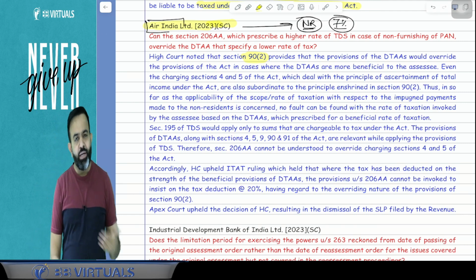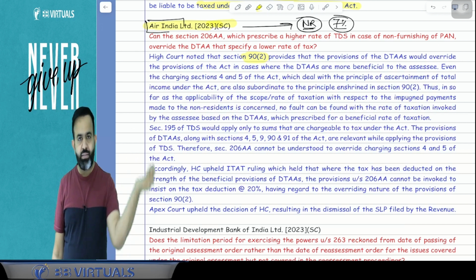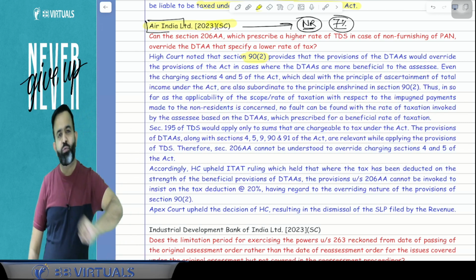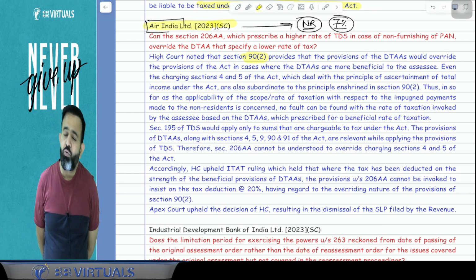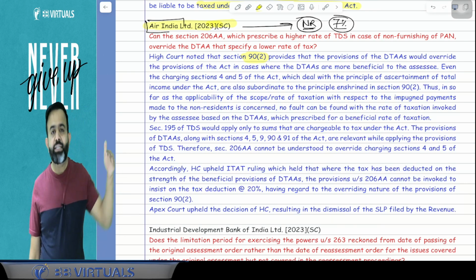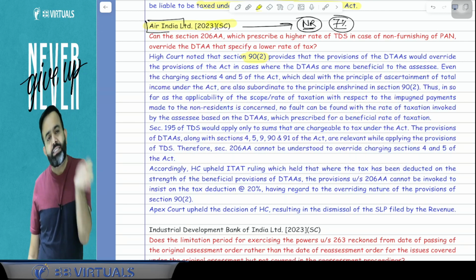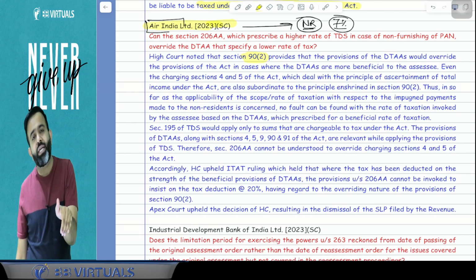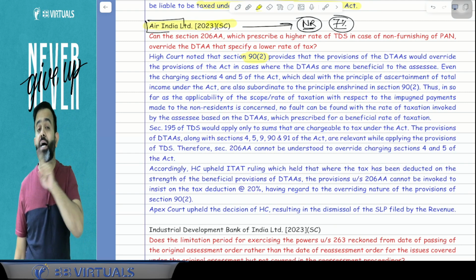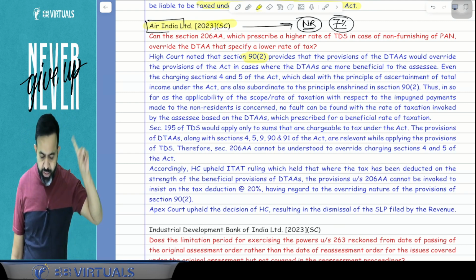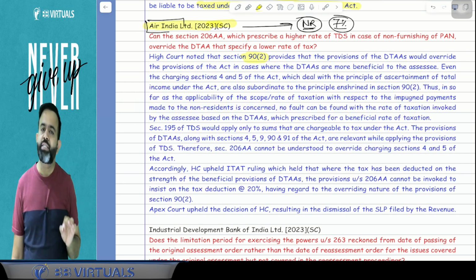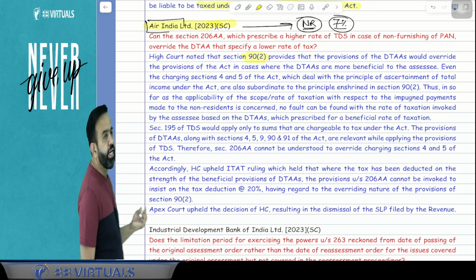So here guys, the more beneficial provision is the DTAA provision, so the DTAA provision will prevail. Now the question is that the Income Tax Act says Section 206AA. So is Section 206AA still applicable when the DTAA provision is applicable? The answer is no.